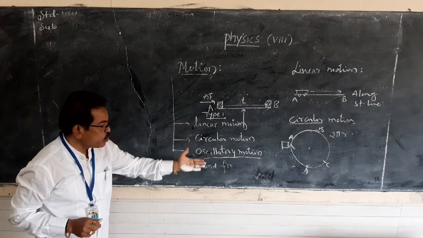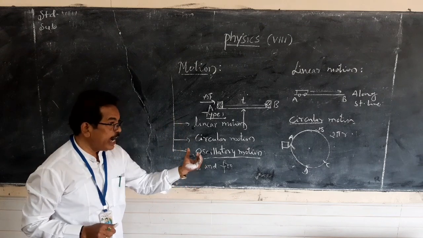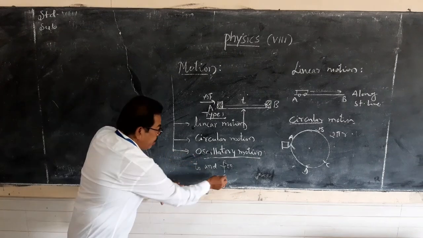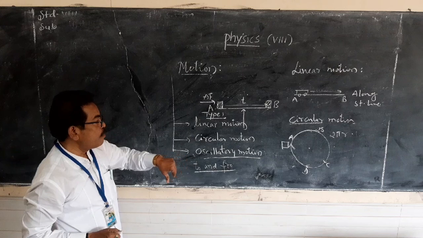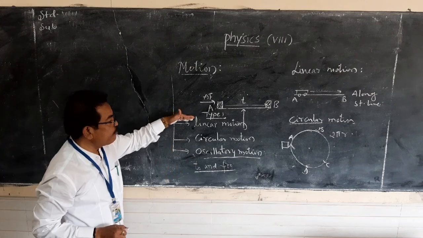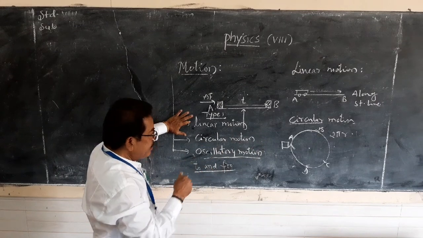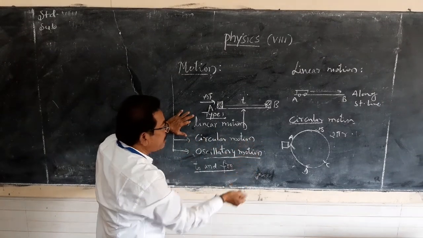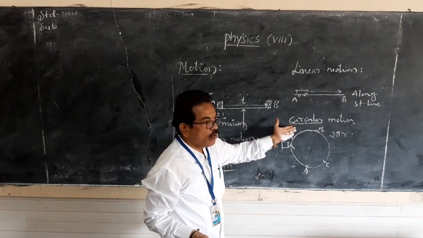In this type of motion, the object we have considered oscillates from this side to that side. So that word shows the to and fro motion of the object. See, linear motion means the object moving in a straight line. Circular motion means the object which has a motion along the circular path. We can use so many examples for this circular motion.